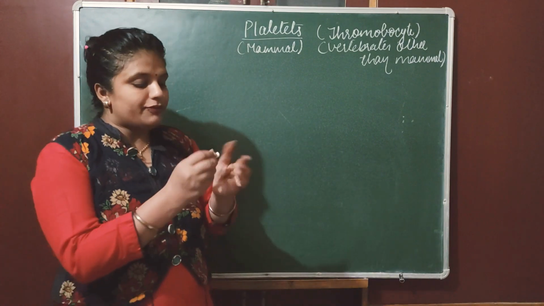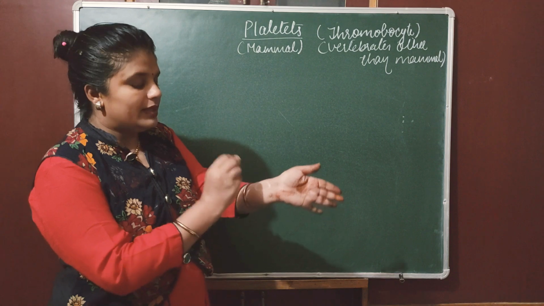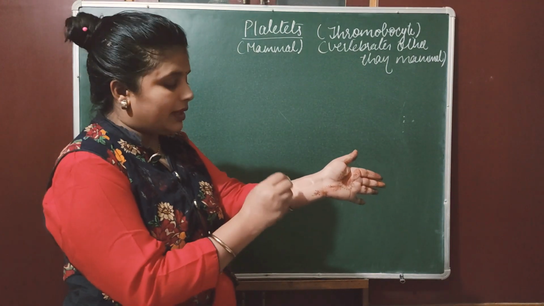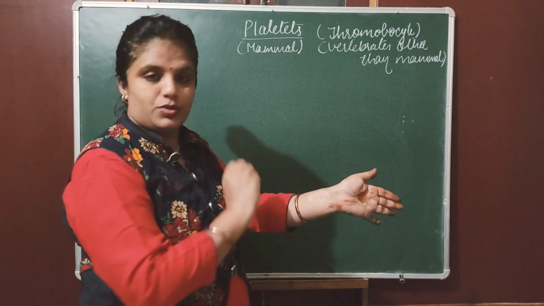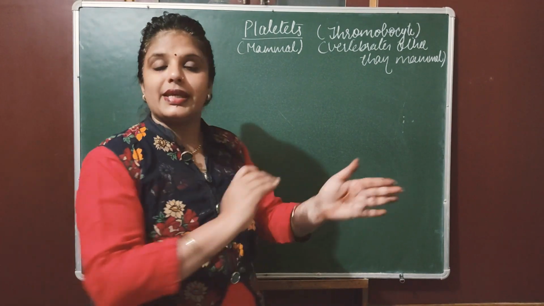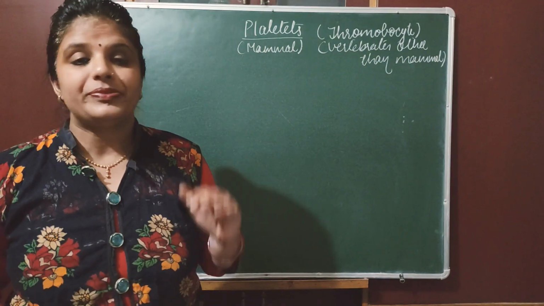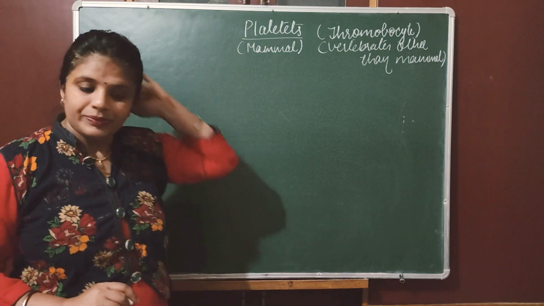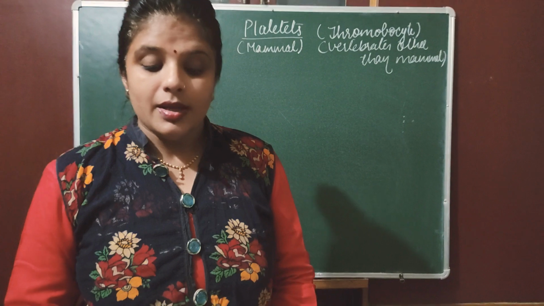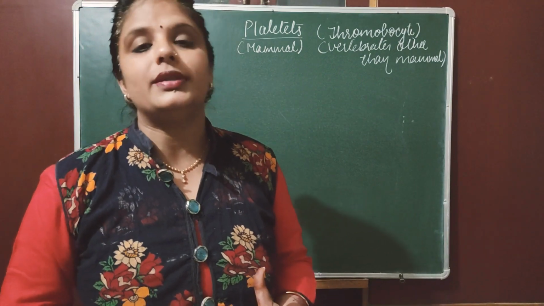Because suppose this part is injured, then bleeding can occur from here, and moreover this part is now open, tissues are exposed, and microorganisms can enter the body easily and affect our body. So blood clotting is very important. There are a few diseases in which people are not able to control blood clotting, like hemophilia. Hemophilia is a disorder in which people are not able to control their bleeding, even when it is very minor bleeding.